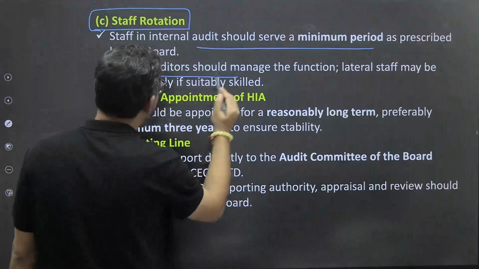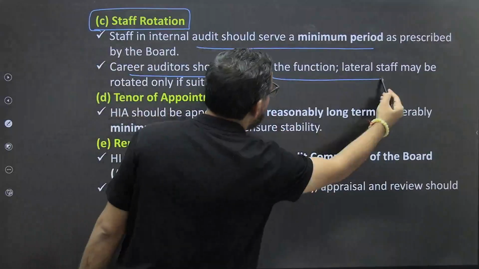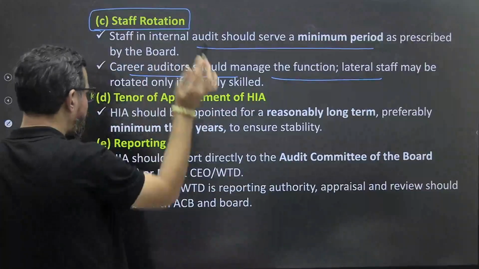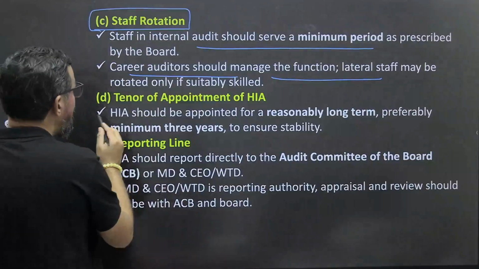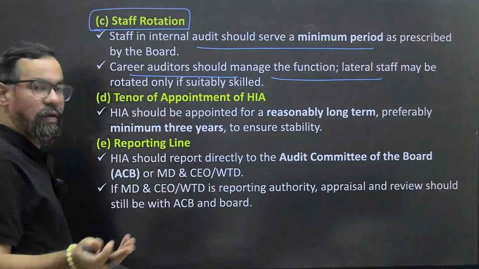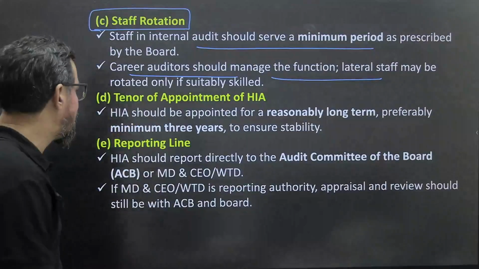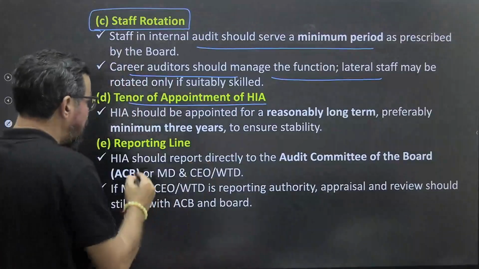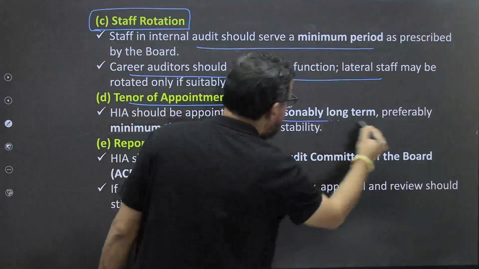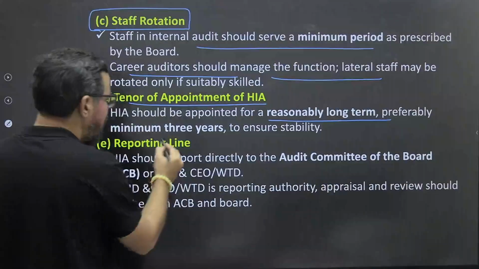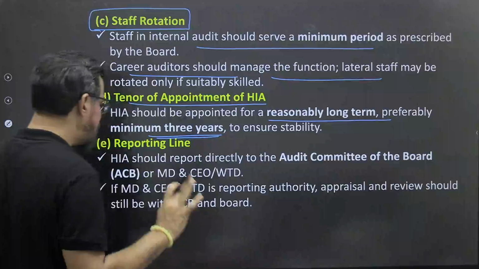Career auditors should manage the functions. Lateral staff may be rotated only if suitability and skills are taken into account. So dedicated people should move frequently, and for normal staff, that depends on their skills and choices. Tenure of appointment: the head of internal audit should be appointed for a reasonably long term, preferably a minimum of 3 years, to ensure stability.